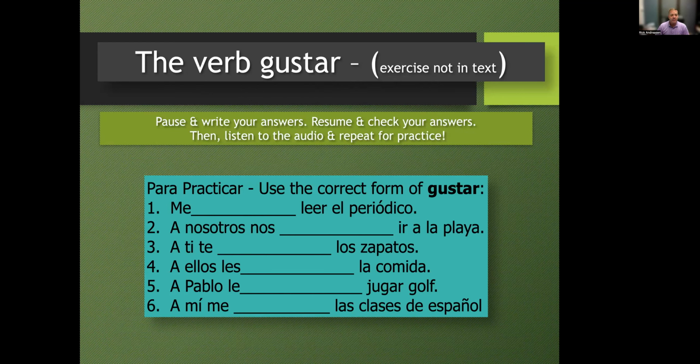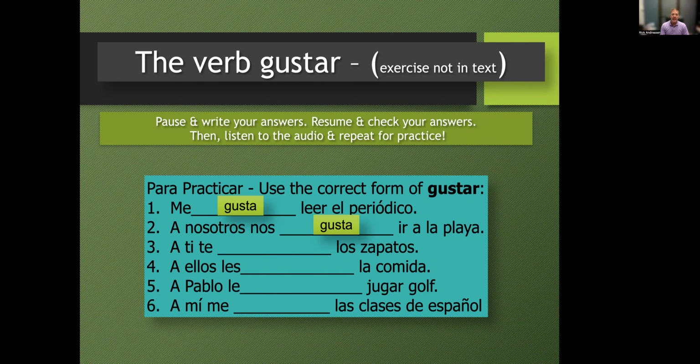All right, let's see how you did. Número 1. Clase, repitan. Me gusta leer el periódico. So leer is the subject, right? That's an infinitive. We don't have to conjugate the second verb, and it's singular because it's one verb. So me gusta leer el periódico. Número 2. Clase, repitan. A nosotros nos gusta ir a la playa. Okay. Again, we have two verbs together. Gustar is the first verb, the second one's infinitive. So we conjugate it in the third person singular.